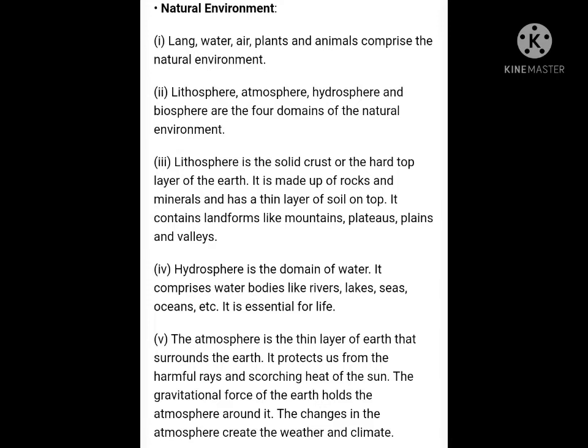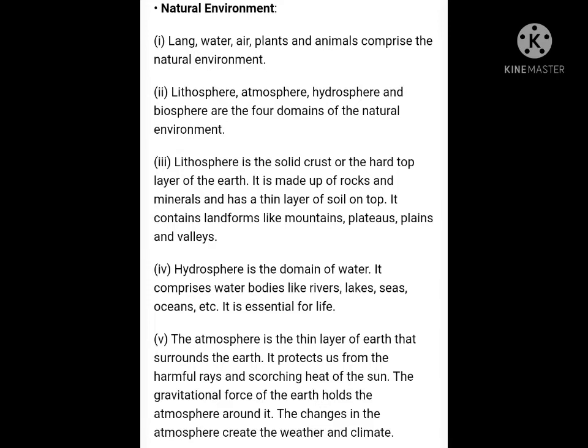Now let us move on to the hydrosphere. The total amount of water on the earth makes up hydrosphere. The word hydrosphere comes from the Greek word hydros, which means water. It includes water that is both on the surface of the earth and below the ground, as well as the water which is present in the air.